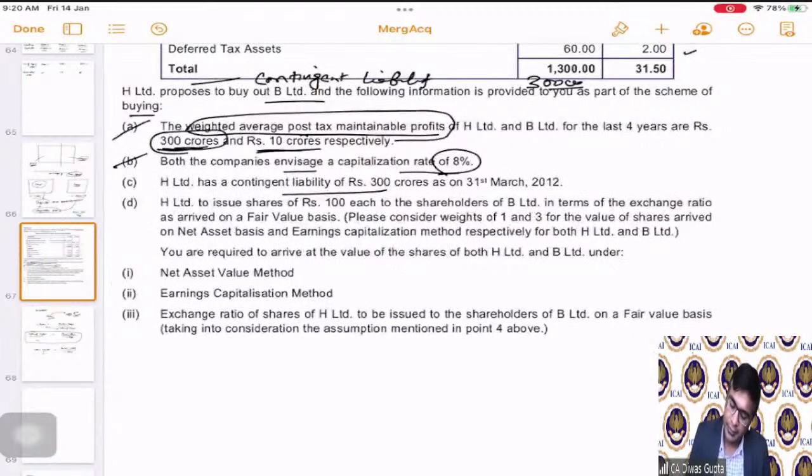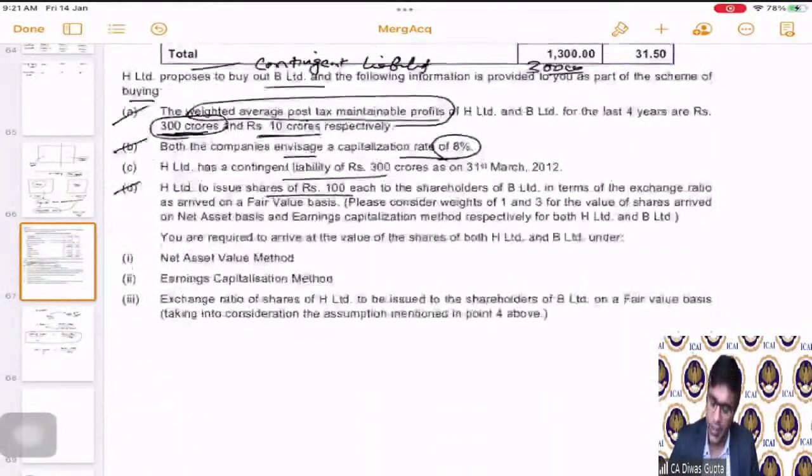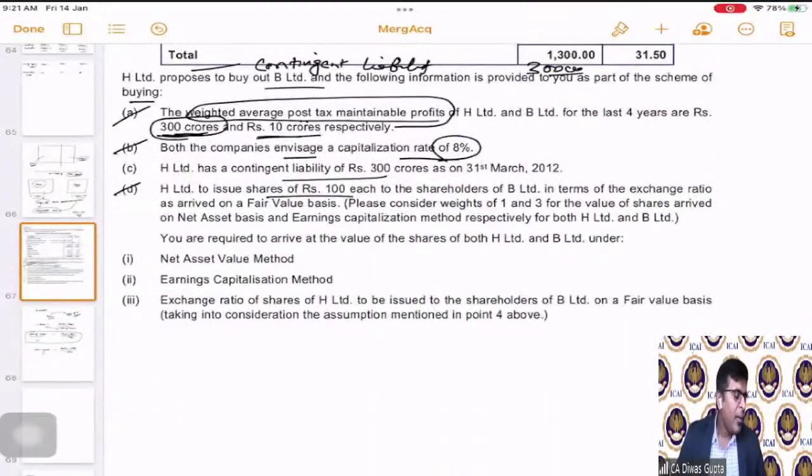Now, next part: H Limited is to issue shares of rupees 100 each to the shareholders of B Limited in terms of the exchange ratio. Since the registered share capital is 100 only, they will issue 100 rupee shares only.